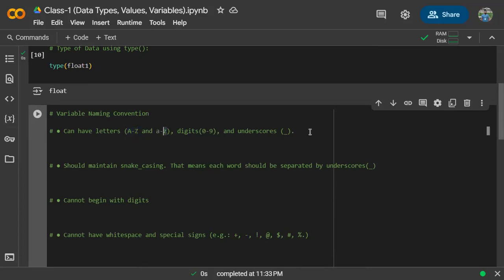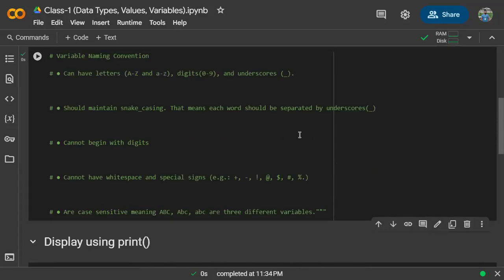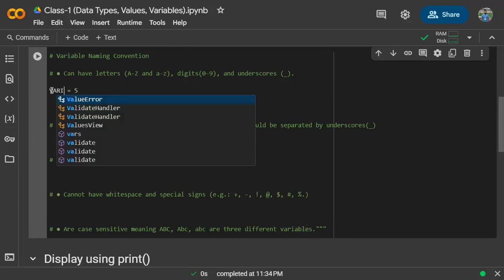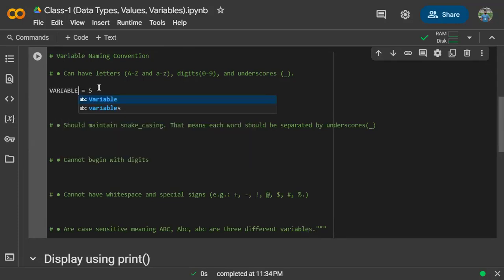Okay, no problem. If you write a variable named like this, let's say variable equal to 5, it's okay, right? Also, if I write like this, Variable, it is also okay, right?